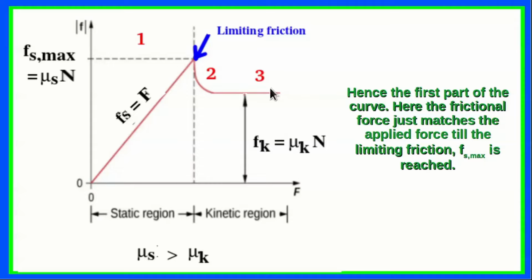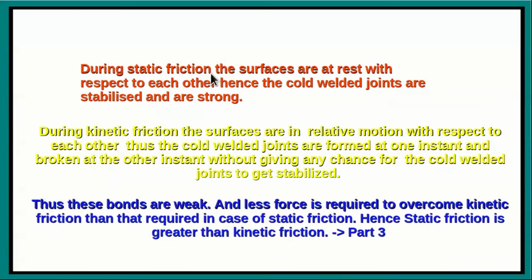This is the static friction constant and this is the kinetic friction constant. So therefore, in the first part of the curve, the frictional force just matches the applied force till the limiting friction Fs max is reached. During static friction, the surfaces are at rest with respect to each other, and hence the cold welded joints are stabilized and are quite strong. During kinetic friction, the surfaces are in relative motion with respect to each other, and thus the cold welded joints are formed at one instant and broken at the other instant without giving any chance for the cold welded joints to get stabilized. Thus the bonds are weak, and less force is required to overcome kinetic friction than that required in the case of static friction. Hence static friction is greater than the kinetic friction.